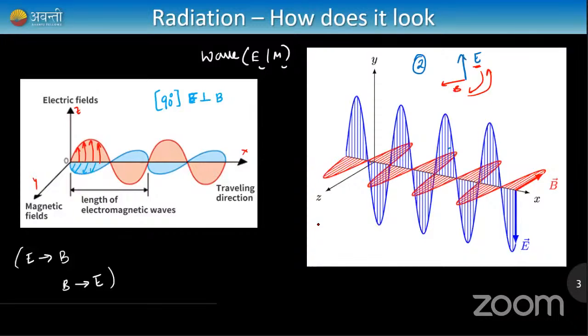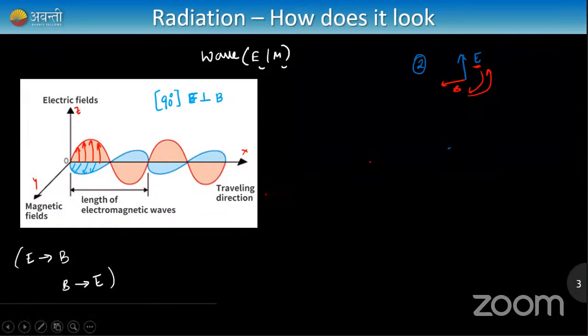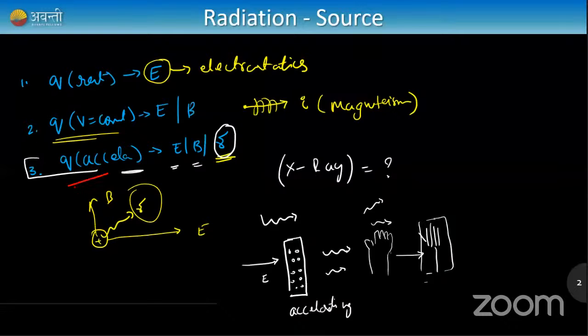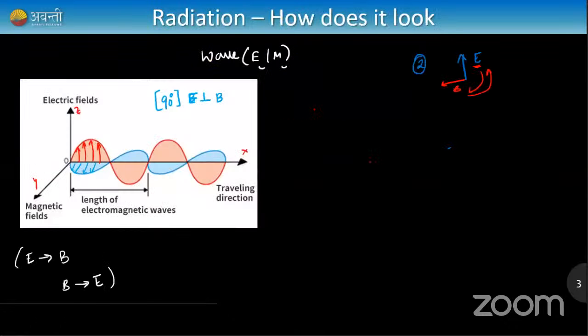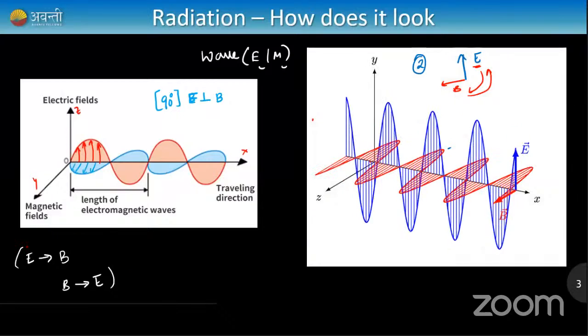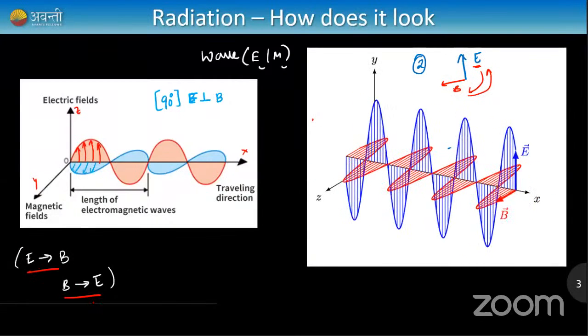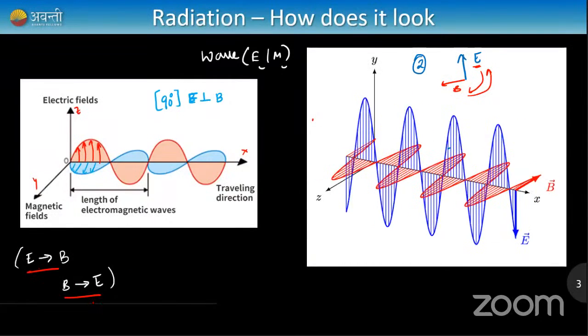The first thing we have learned is how do we get the radiation? By accelerating a charge, you get radiation. And how does it look? Electric field and magnetic field are perpendicular to each other, and a changing electric field gives a magnetic field, and a changing magnetic field gives an electric field. Okay, so am I clear?